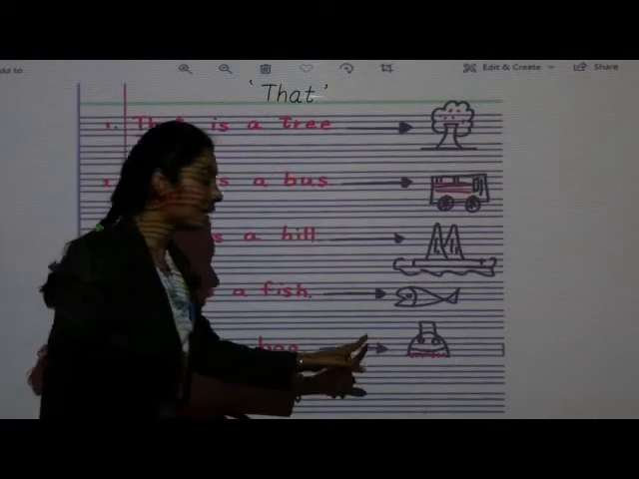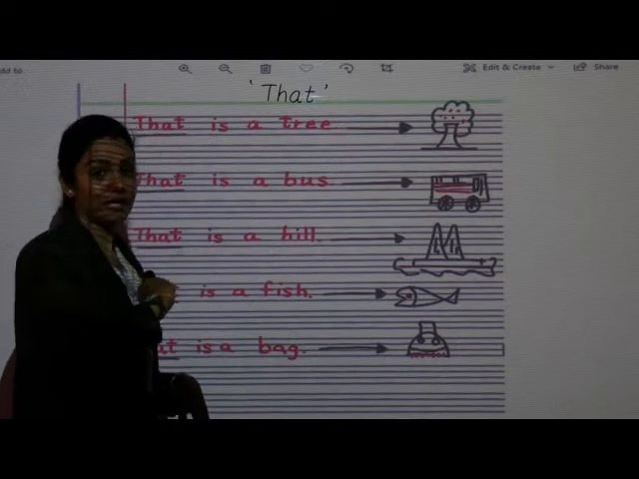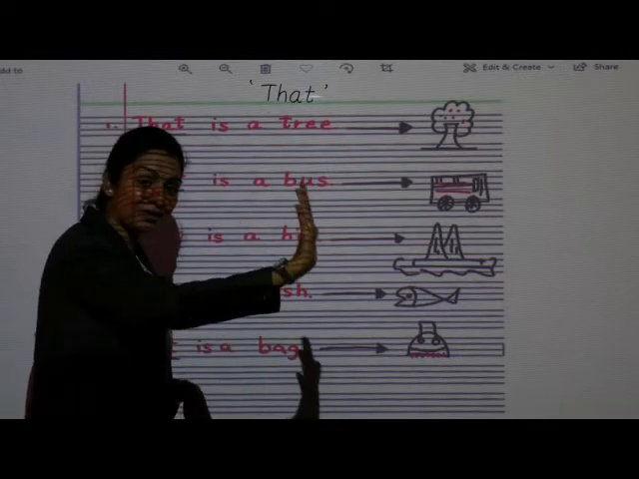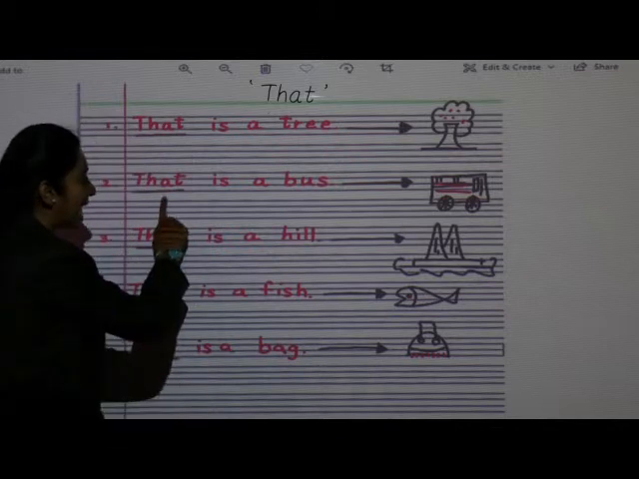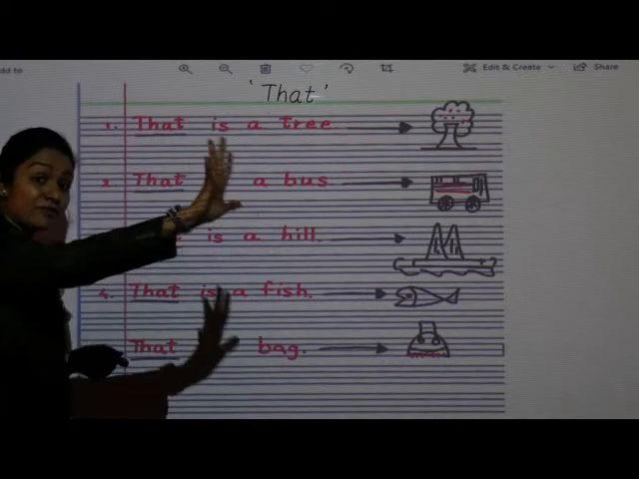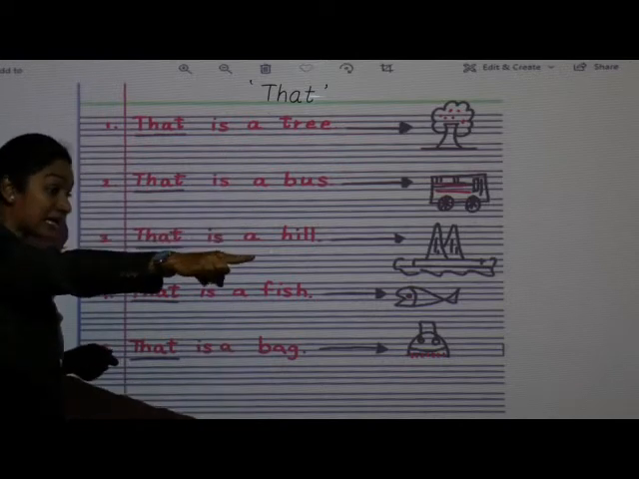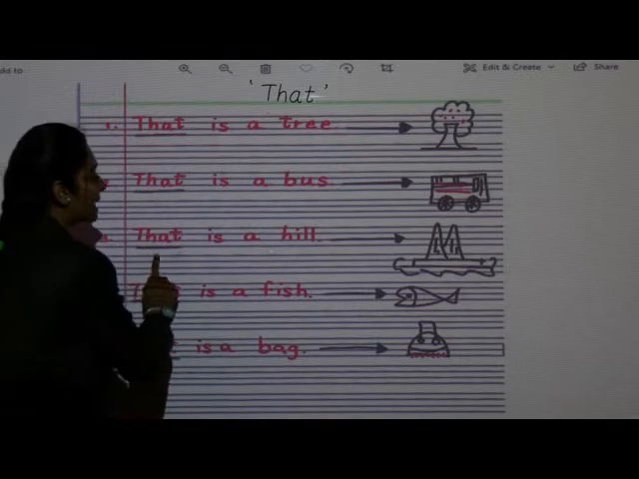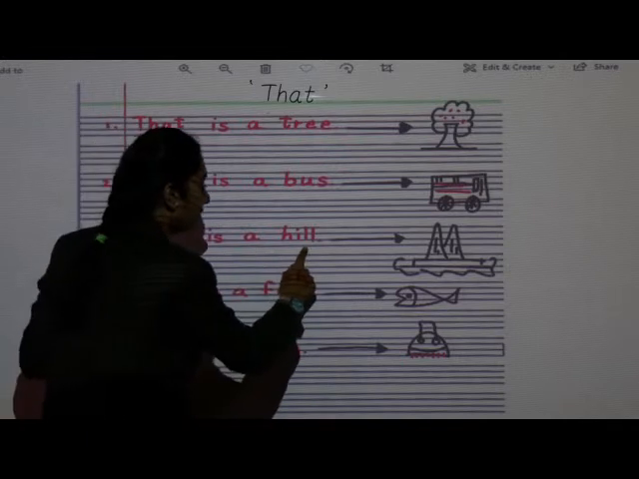Can you see this arrow? It means हम लोग point out करके बोल रहे हैं और वो चीज हमसे बहुत दूर है, which is far from us. That is a bus. Where is the bus? It is far from us. So that is a bus. Okay. Next sentence. That is a hill.